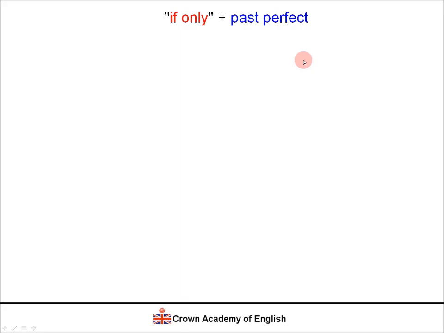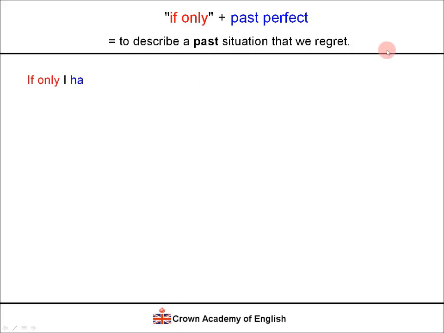And finally, we have the structure if only plus the past perfect. This also describes a past situation that we regret. So it's the same as wish plus the past perfect. If only I had studied for my exams.